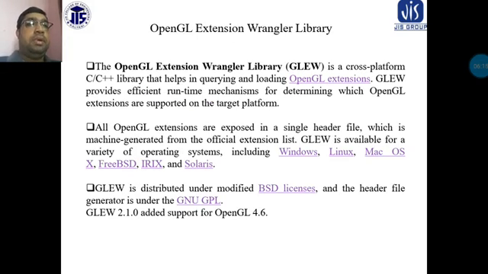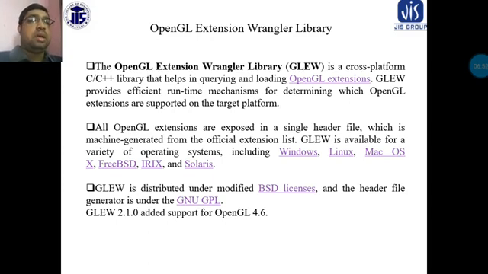Now we can see the OpenGL Extension Wrangler Library. The OpenGL Extension Wrangler Library, GLEW, is a cross-platform C and C++ library. Basically, this library can be used with C as well as C++, and this software is used in different places where programs are written in C and C++.